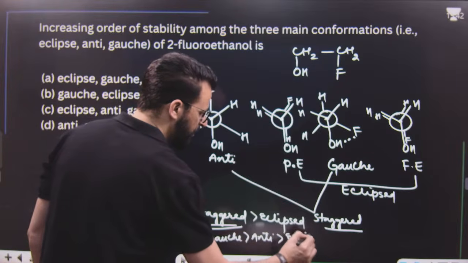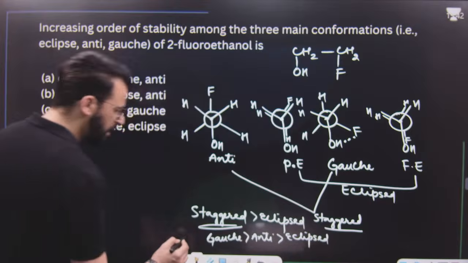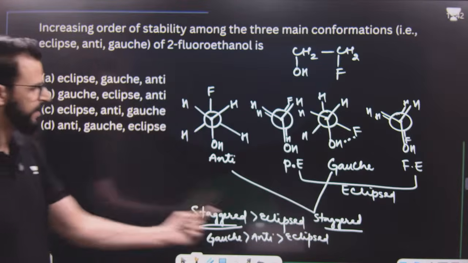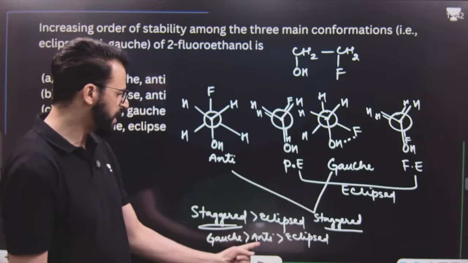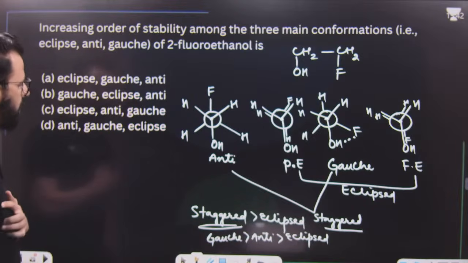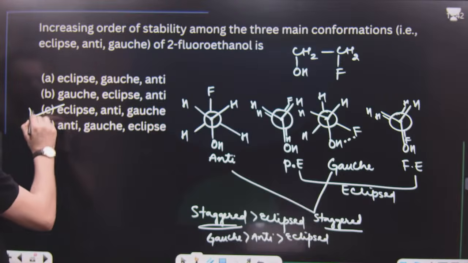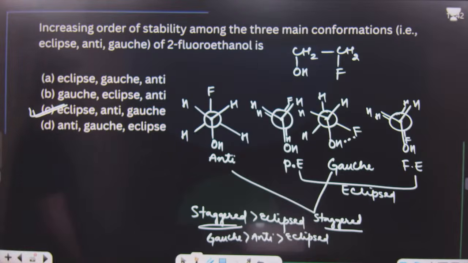So this is the stability order, but this is the decreasing order. You have to tell the increasing order of stability. That means eclipsed first, then anti, then gauche. That means it is option number C.